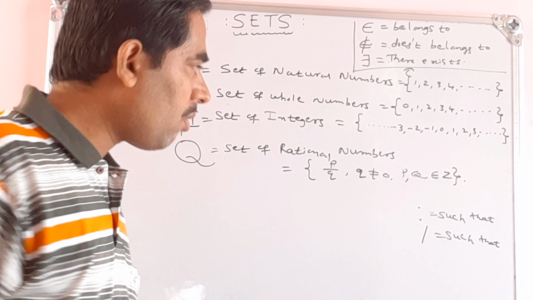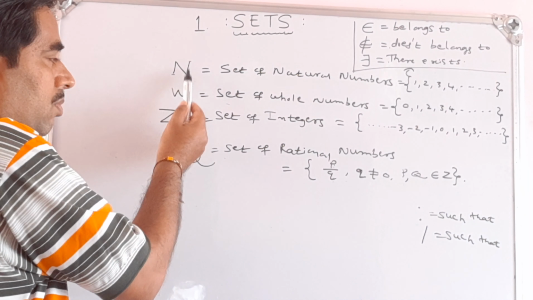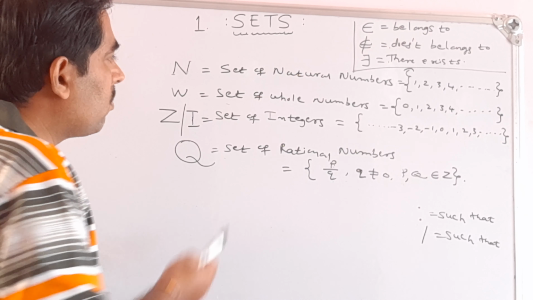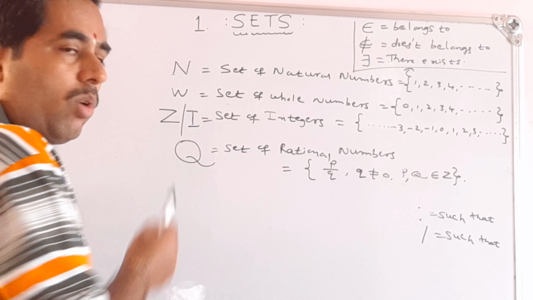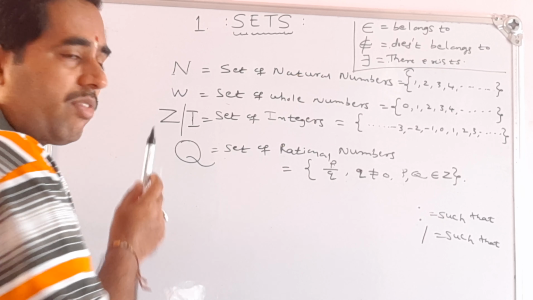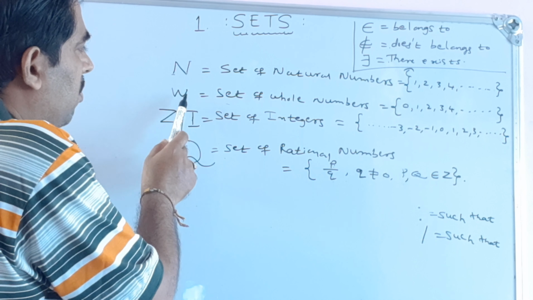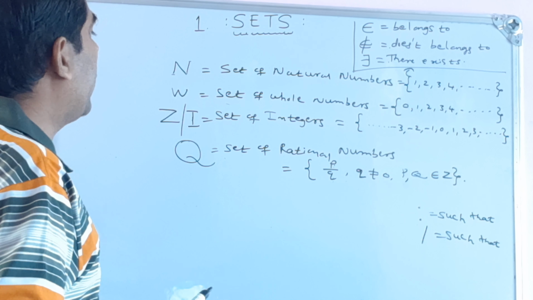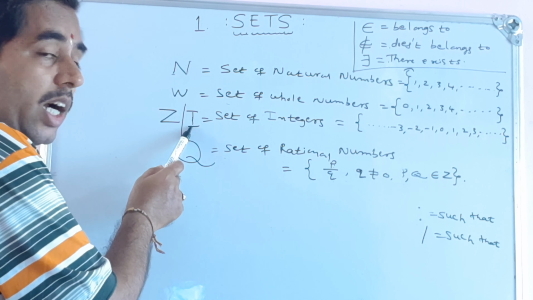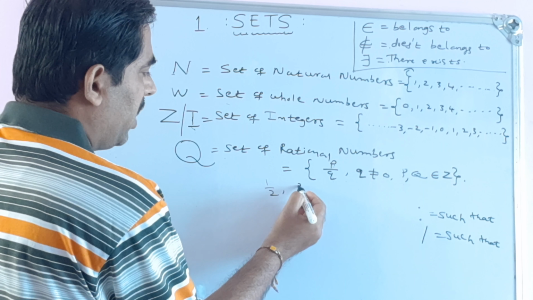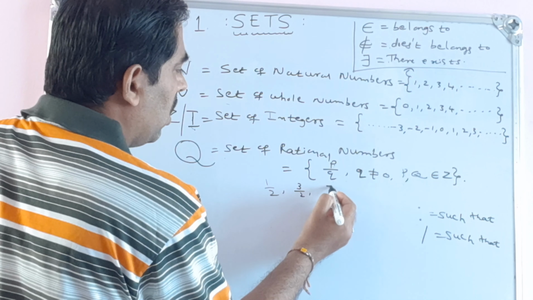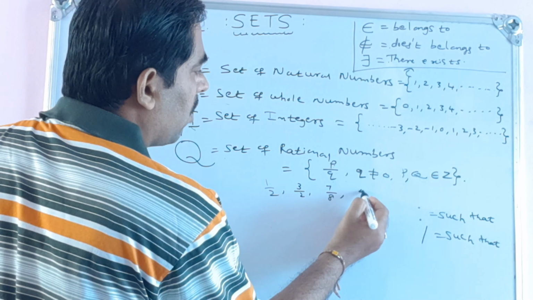So we have the set of natural numbers, set of whole numbers, set of integers, set of rational numbers. Z or I means the set of integers. Then Q means the set of rational numbers.